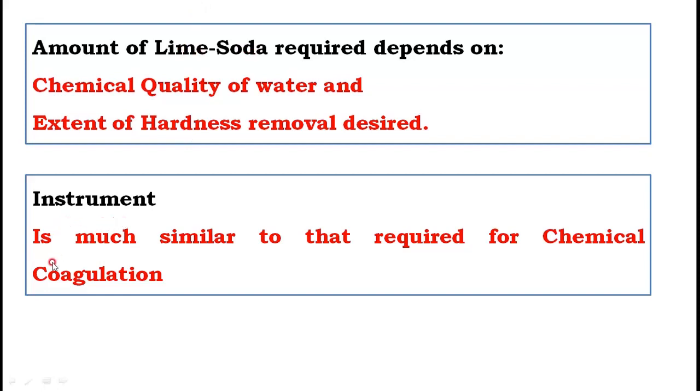Then the instrument used for this lime soda process is much similar to that required for chemical coagulation. In chemical coagulation, we will have a feeder, wet feed or dry feed, and after that we have some mixing device, flocculation, and the same instruments we can use here, and later we will have a sedimentation tank. Everything will be the same for this lime soda process. Now this is over. This is your lime soda process.